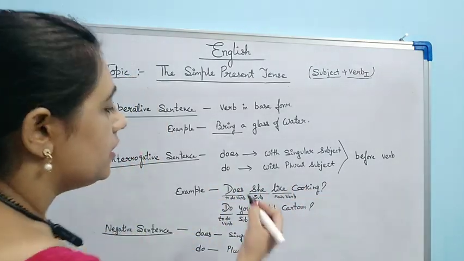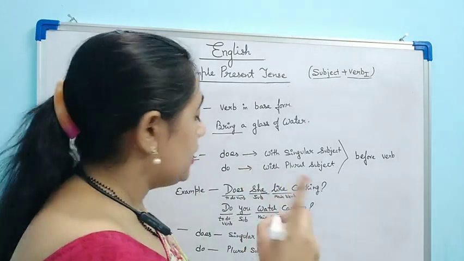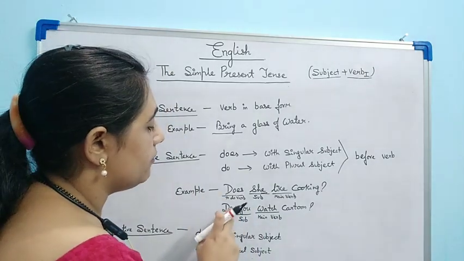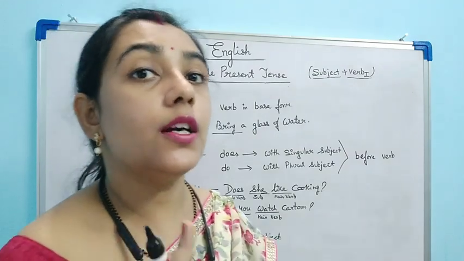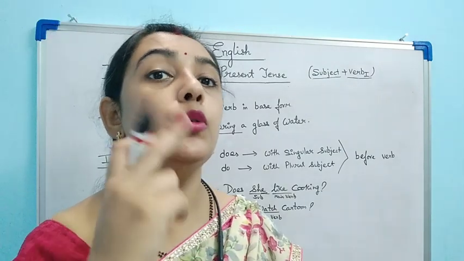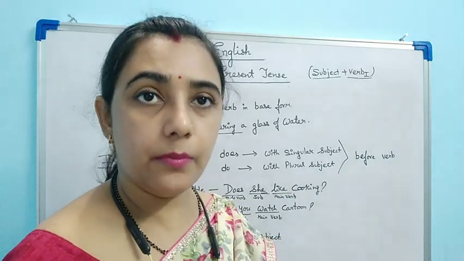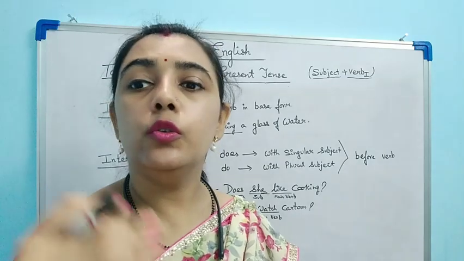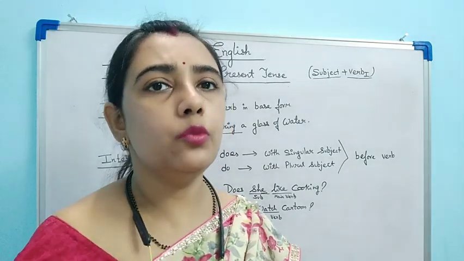Keep in mind here, you will ask me, ma'am, she is also a single person, you is also a single person, but we are adding does here and do there. Why? No dear, you is not a single person. If I am talking to you, that doesn't mean I am only talking to a single student. I can be talking to the whole class. You submit your copies. You can be all the students here.